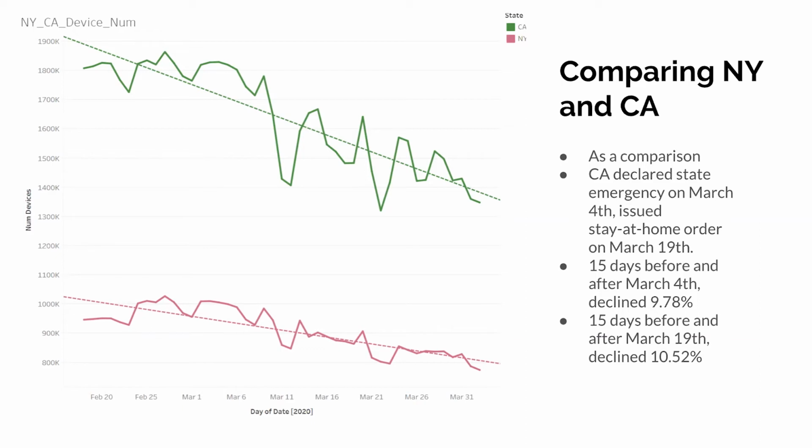Fifteen days before and after March 19th, the decline was 10.52%. As we can see on the graph, the decline in California is much more prominent than the decline in New York. Next slide, please.